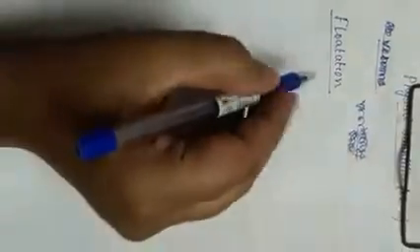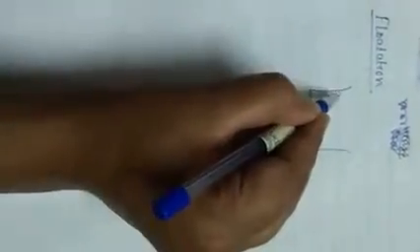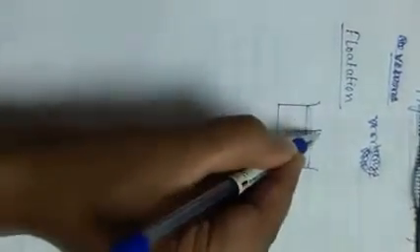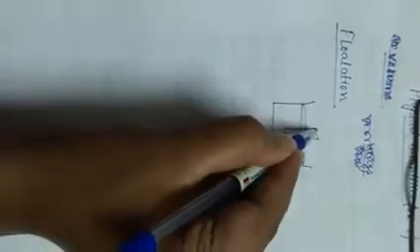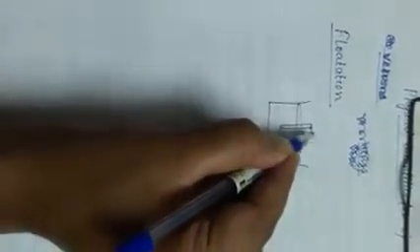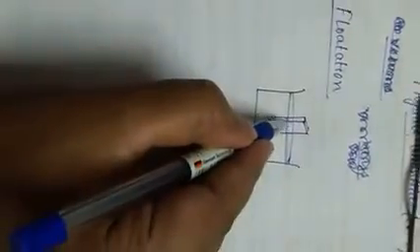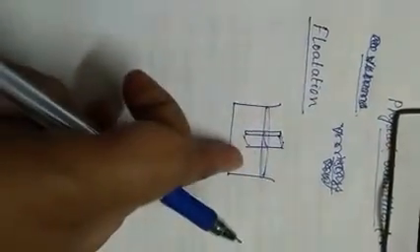Next topic we shall read here, that is flotation. What is flotation? Flotation means something is floating in a liquid or a fluid. Let's say a liquid is here and an object is given. This is an object. Now the object is floating here in the water or any other liquid.